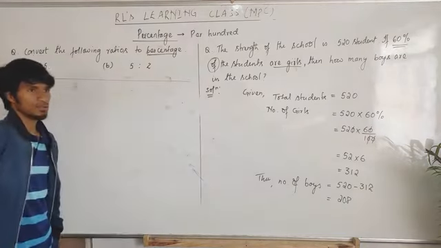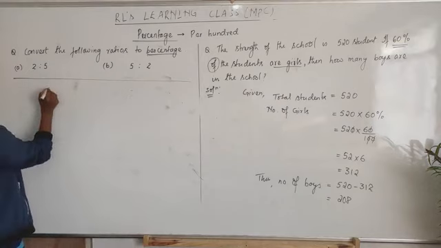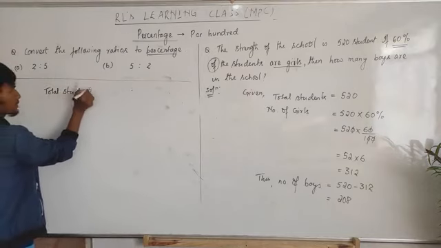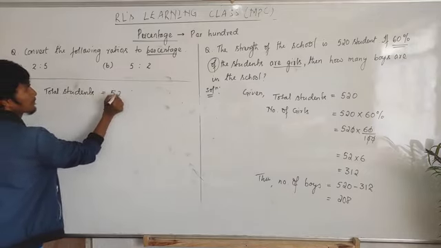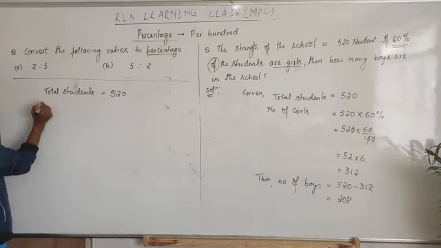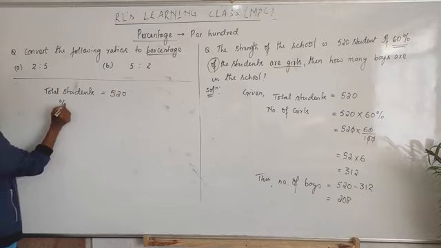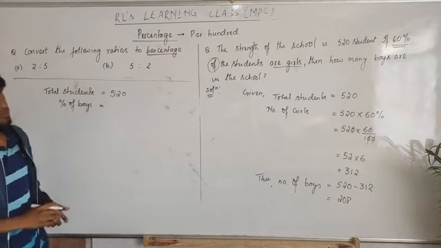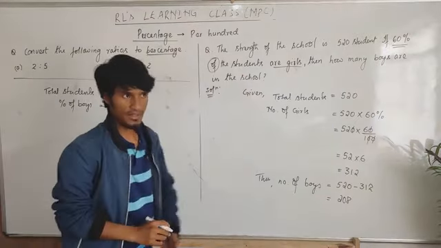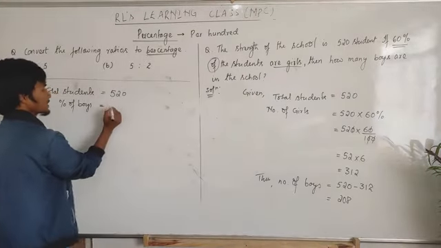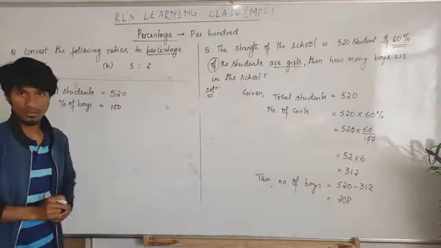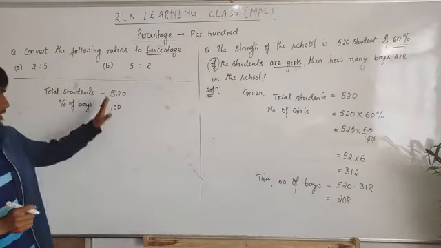Or you can solve this question like this. Total students, same as before. Total students is 520, and the percentage of boys is equal to... The percentage of boys here is not given, but we can find it. I'll do it like this: 100% is 520. 100% means the total students, 520.